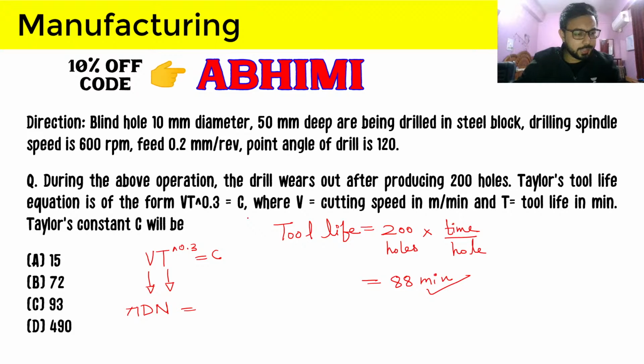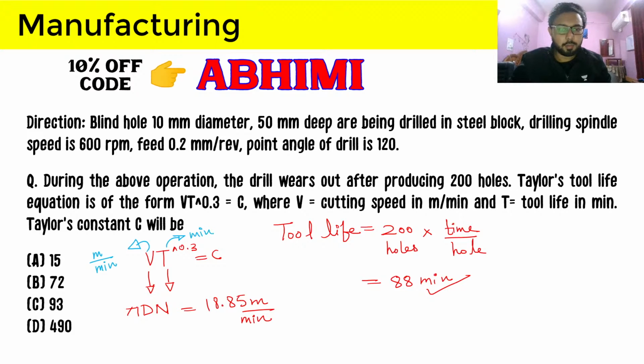So it is coming out as 18.85 meter per minute. And why have we calculated the velocity in meter per minute and not in meter per second or mm per minute? Because in Taylor's tool life equation, always remember, a very important thing: the unit of velocity is meter per minute and the unit of time is minute, because that's how the C can be calculated. So by default we have to take this into consideration.